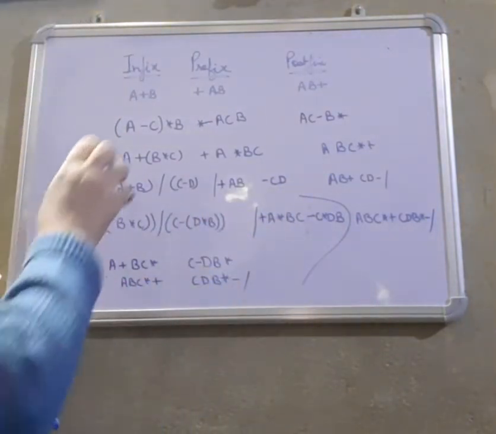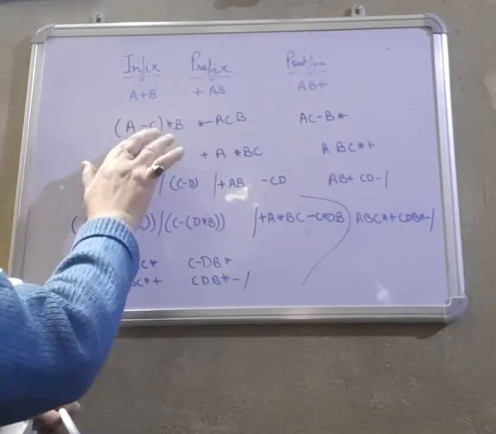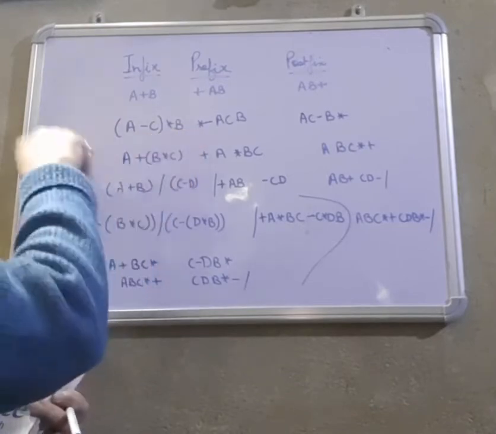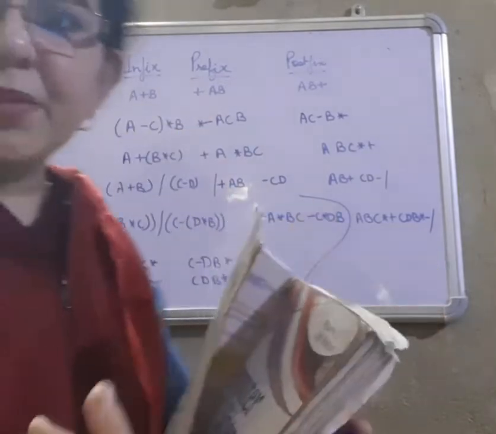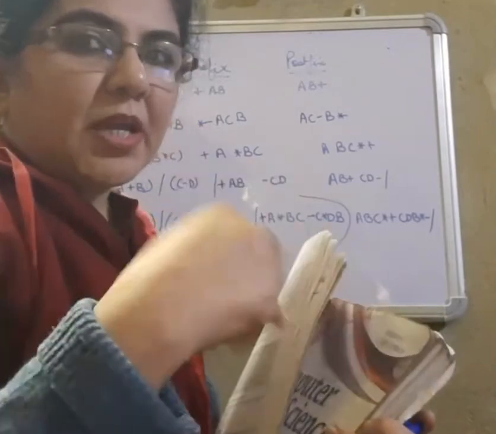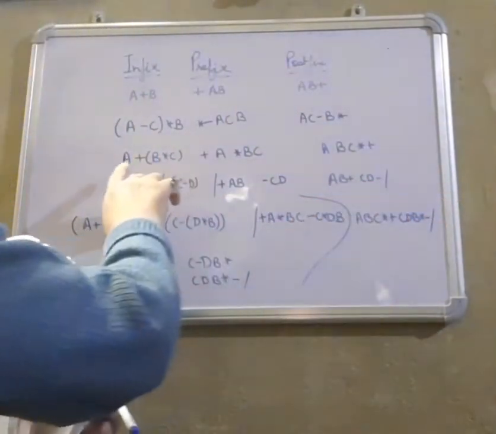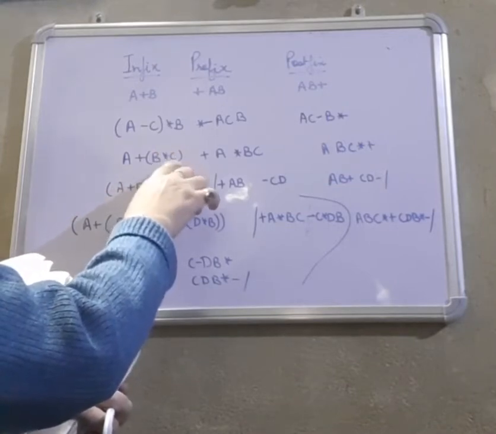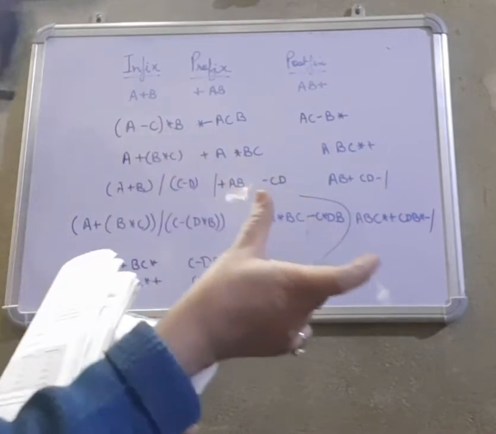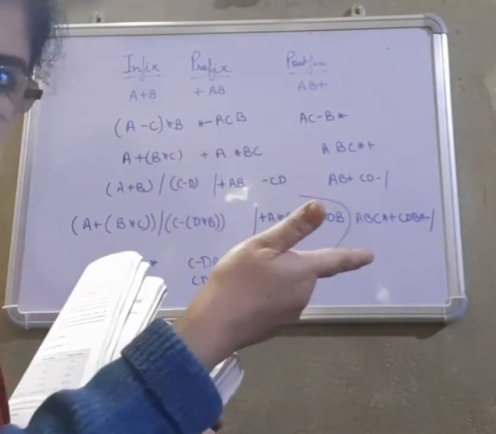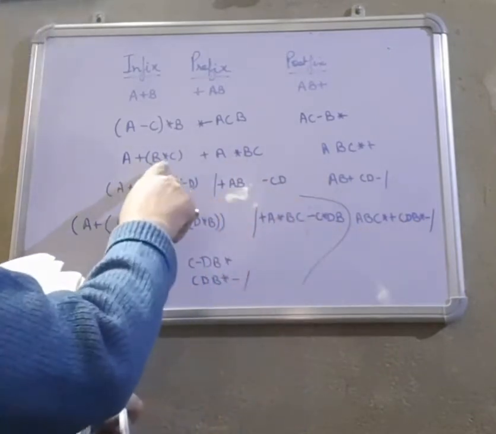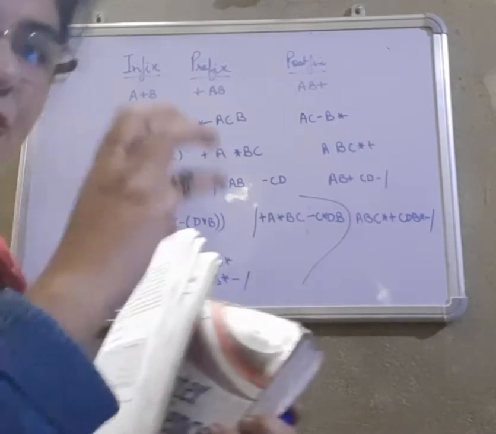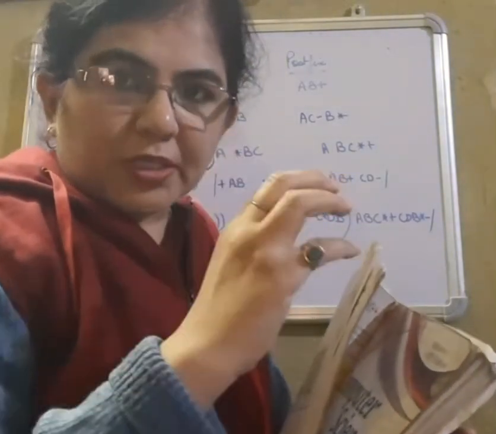So whenever you are converting an expression, consider it to be A, then take B. So A into B means into AB will become the prefix. And if you are writing AB into, let's take this thing. This was BC into, this was A plus, BC into is considered to be B. A plus B becomes AB plus. So A, BC into plus. Right? So you have to divide your question into small chunks.